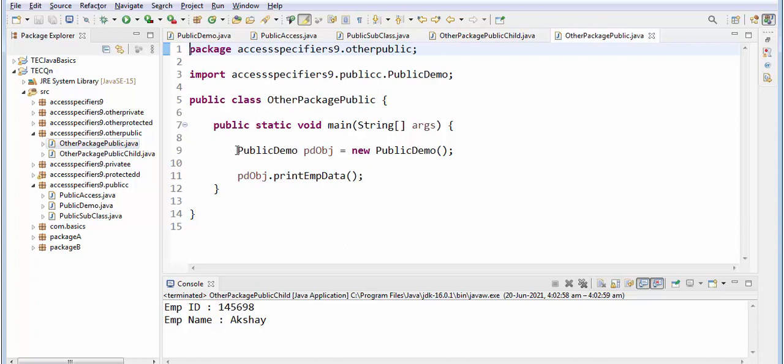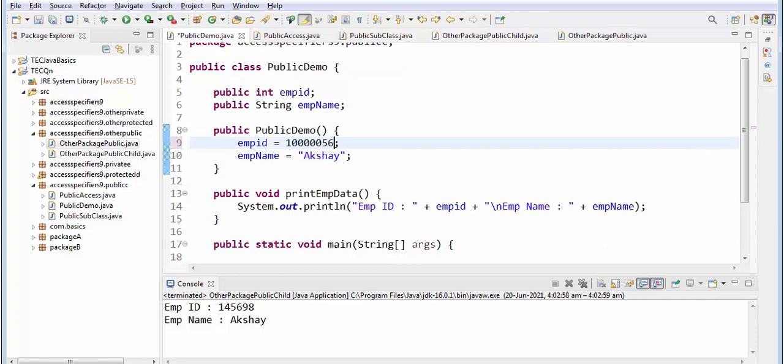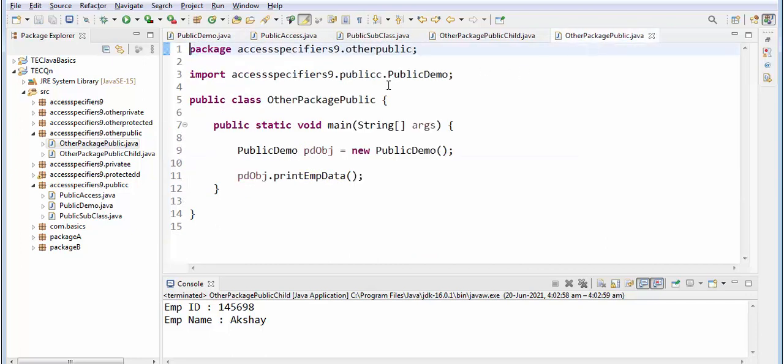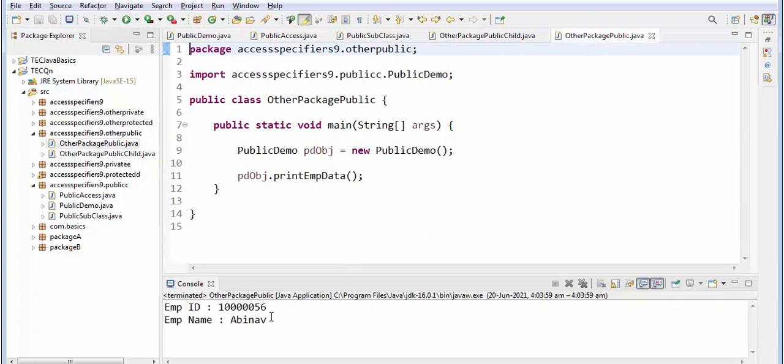But here also I am creating an object and calling this print emp data. Let me change this value. Let us see what happens. See, you're getting the output. That's it. Very easy.